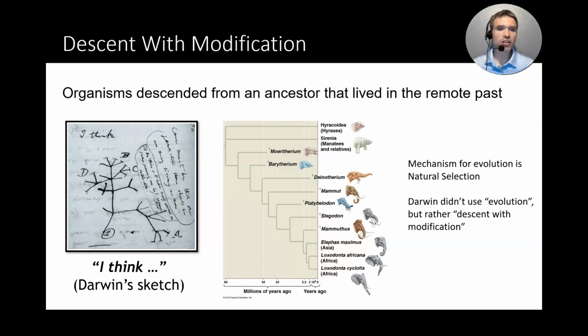where you came from. Now, interestingly, Darwin didn't use the word evolution, but rather used the words descent with modification. And Darwin believed that natural selection was a mechanism for evolution. And that's really demonstrated here in the middle of the slide. You can see the modern day elephants, the Asian elephants and the African elephants. And you can see over evolutionary time, if you work your way backwards, the different stages of ancient ancestors to the elephants. Many of these have now gone extinct.